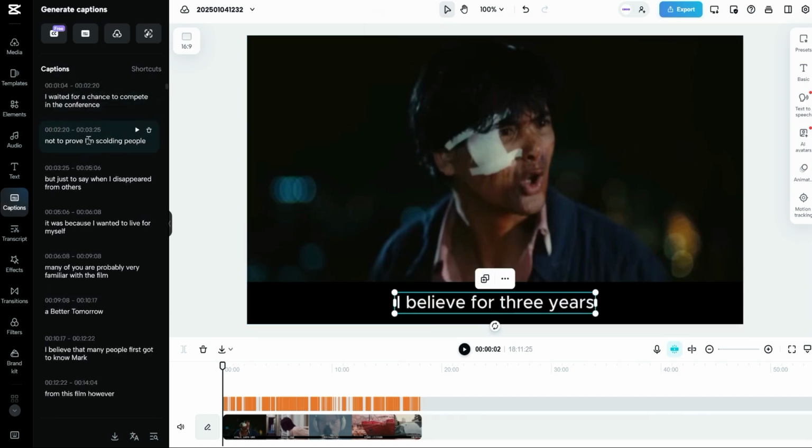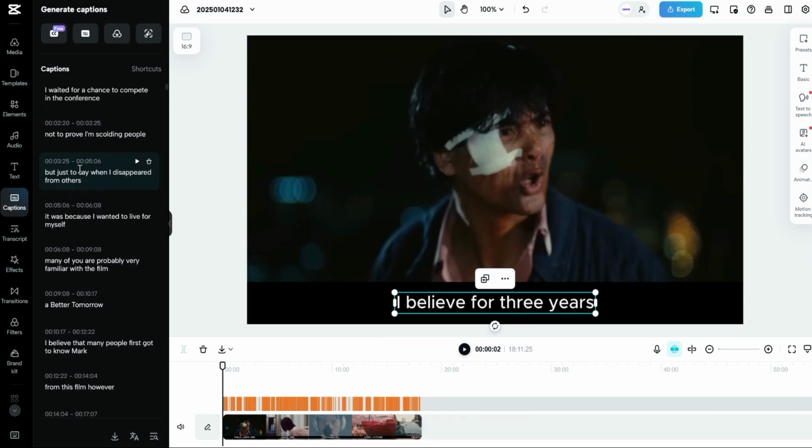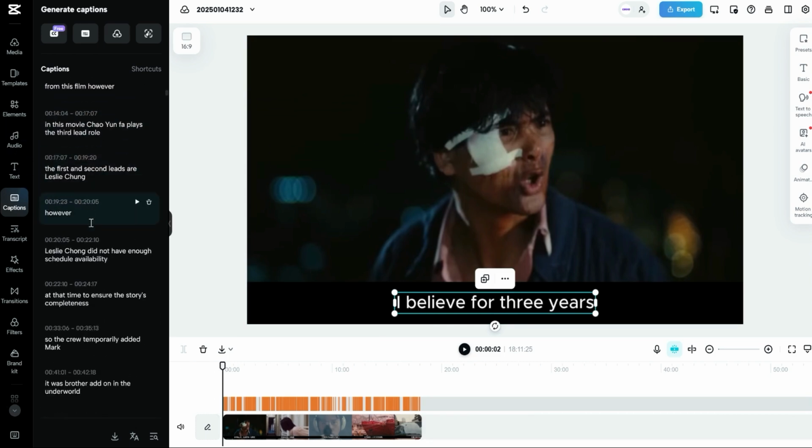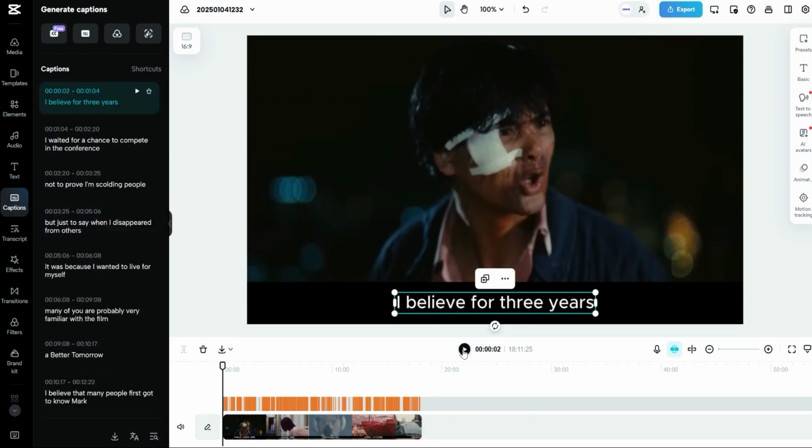So if you look at the left-hand side, this is all the subtitles, and it's going to play as the narration goes on. So let's hit play and see what we get.